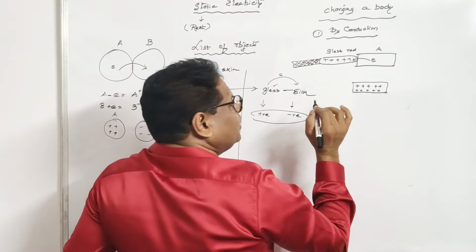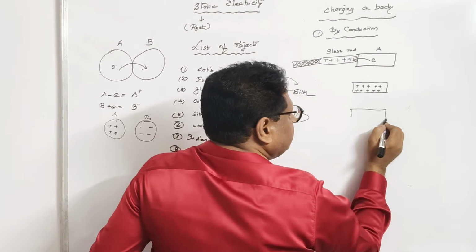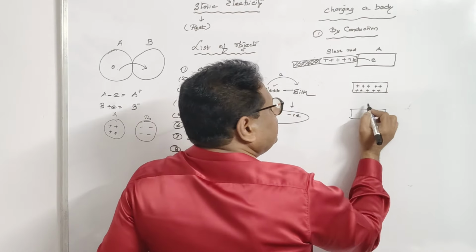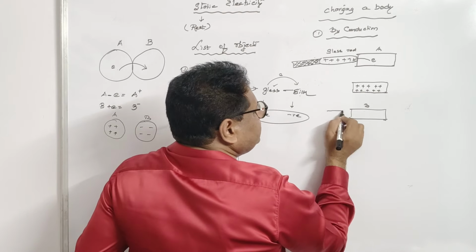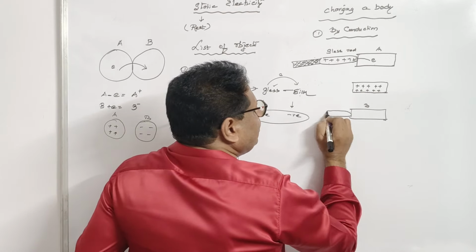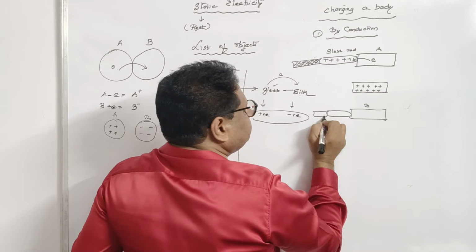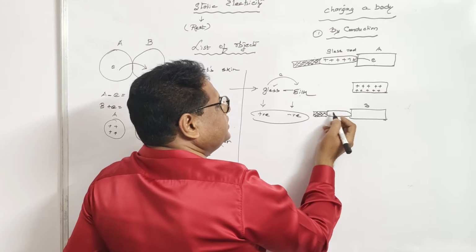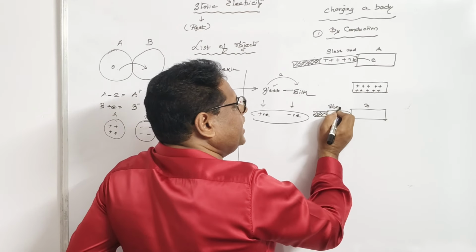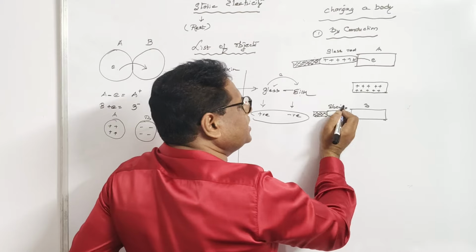Now let us take one more example. Let us take the body B, a neutral body, which is in touch with an ebonite rod rubbed with fur. This is the insulated handle for this ebonite. This is the ebonite, and in the list it comes last.